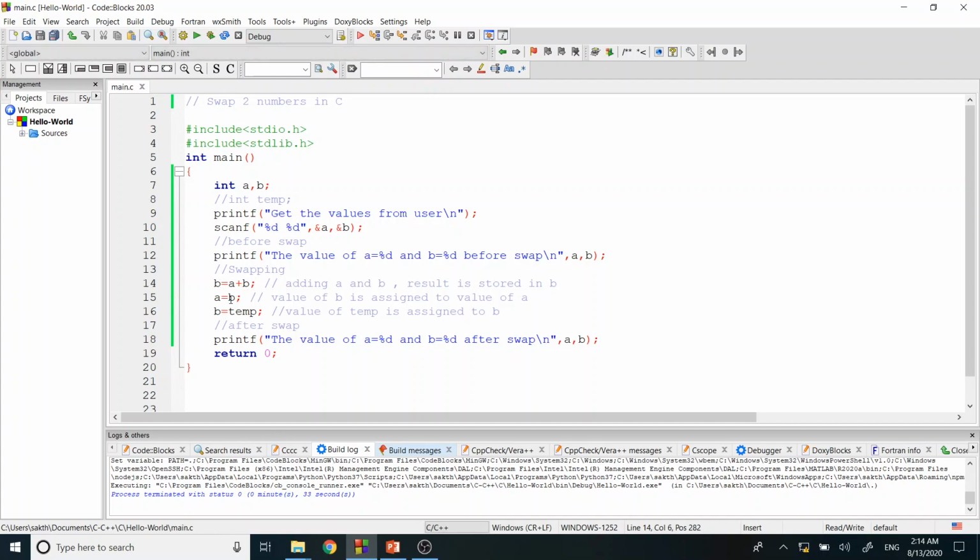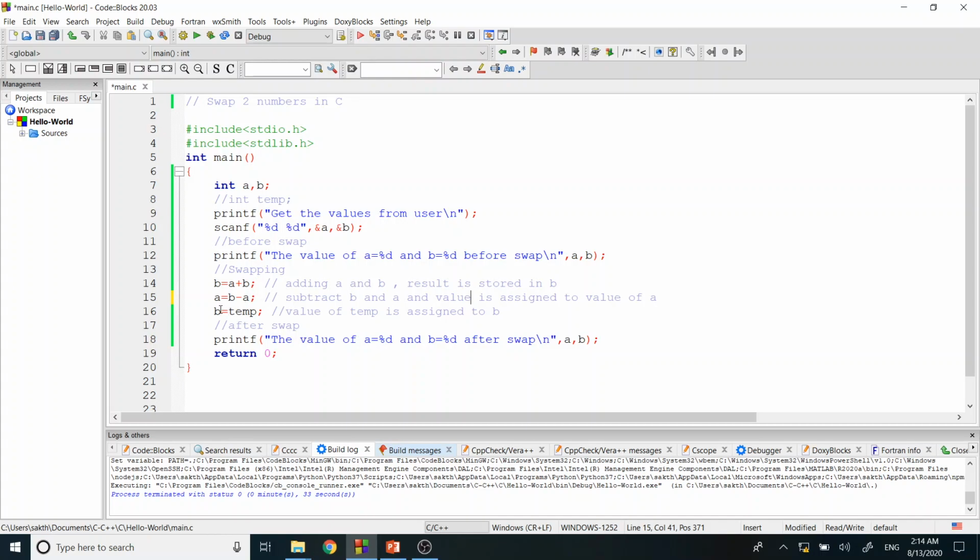In the next operation, we modify the value of b with the help of an expression: b equal to a minus b. We subtract b from a, and the result value is assigned to b.